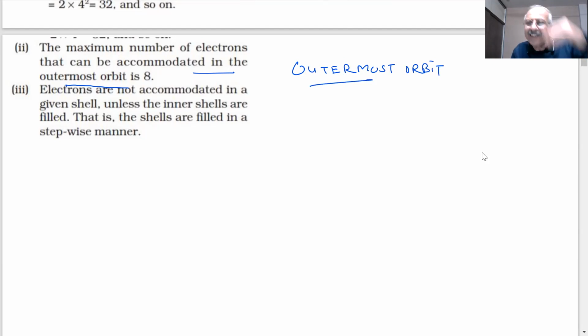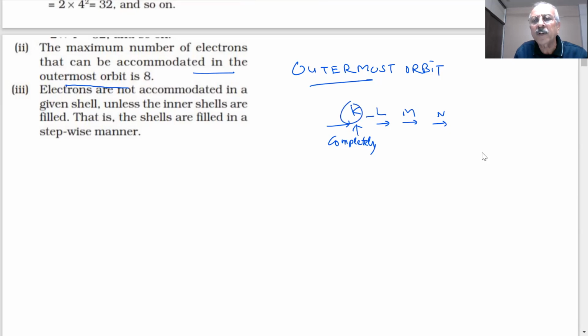When I fill the electrons, as I said, the filling will begin from the lower energy to the higher energy. First electrons will go to K, L, M, N, and so on. When this is completely filled, then only will electrons go to the next.